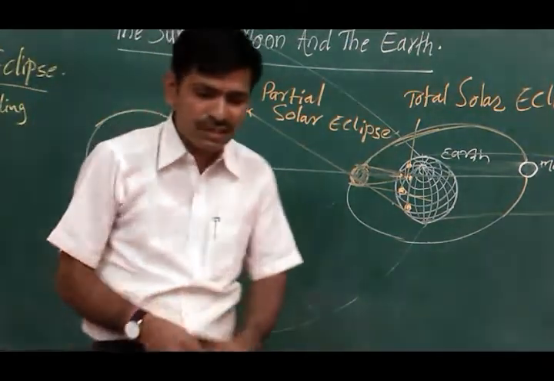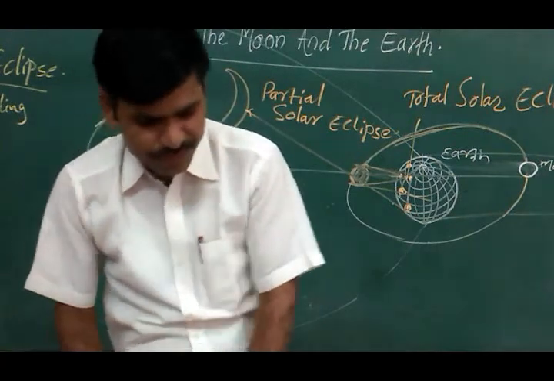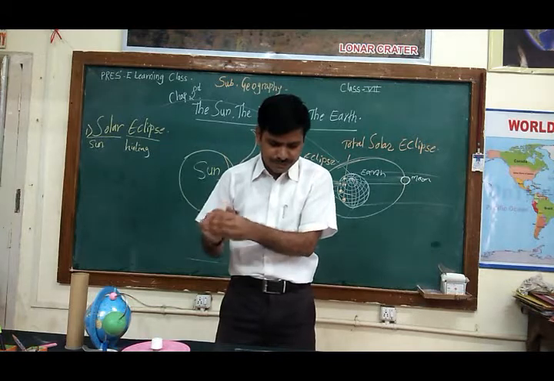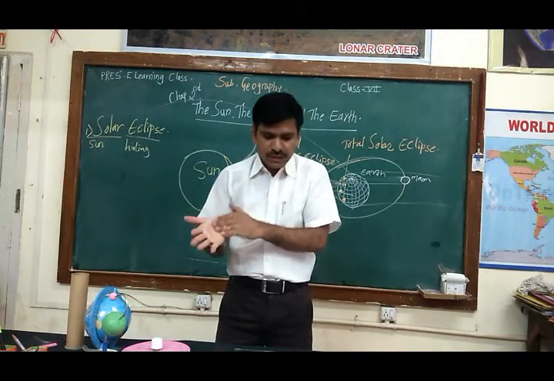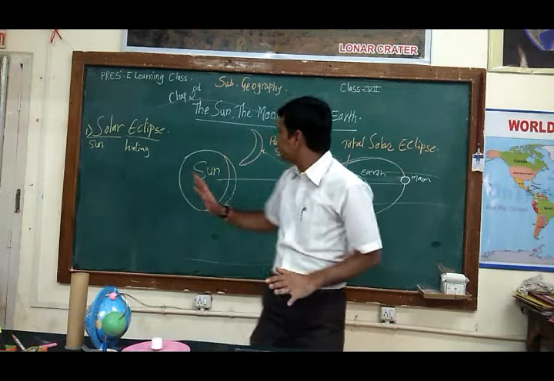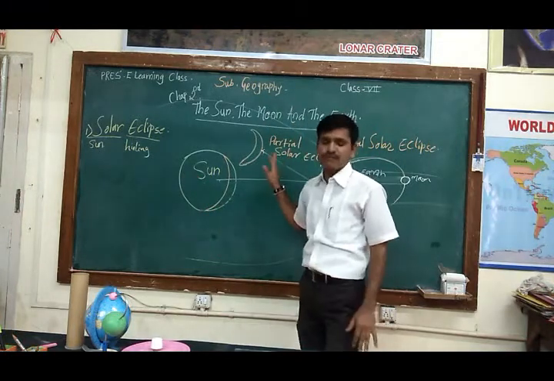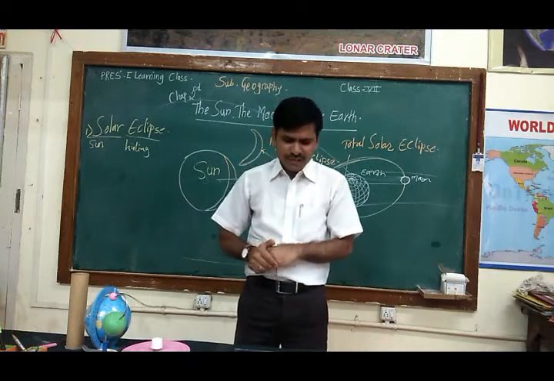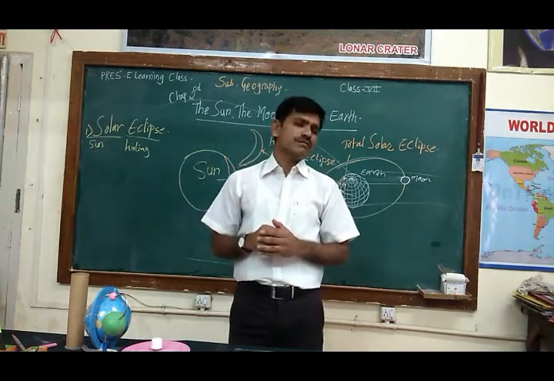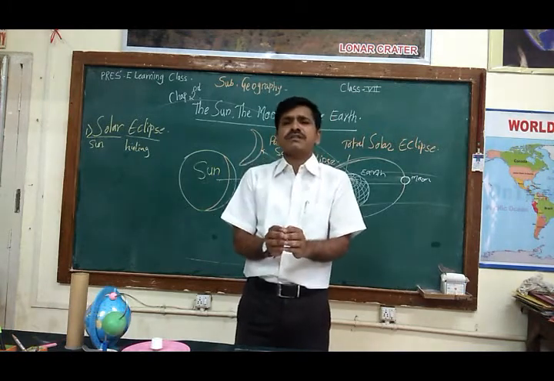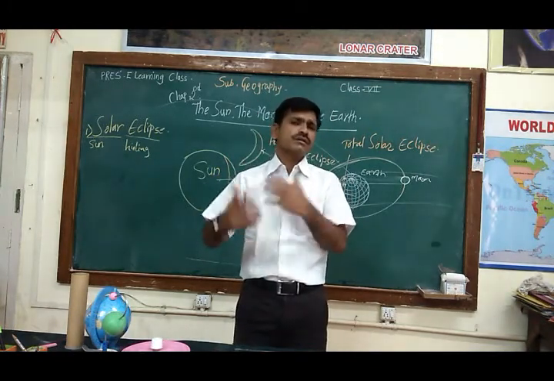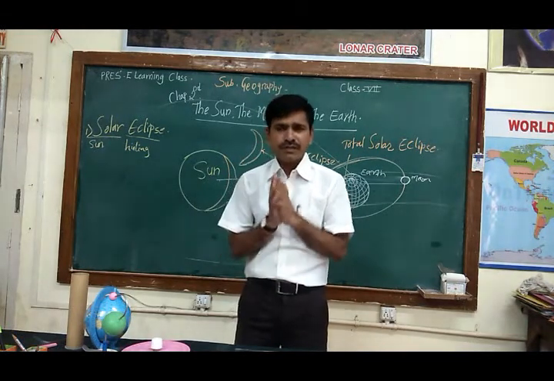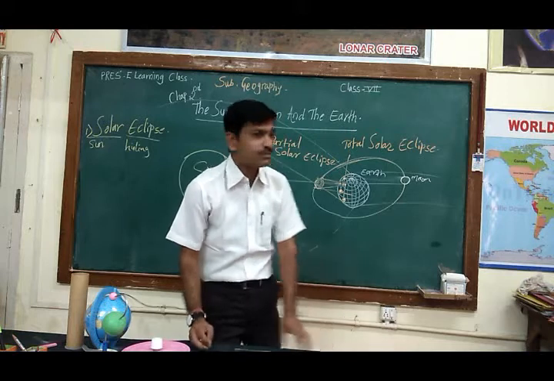And the last is there, that is called as... So before starting the last topic of the chapter, I want to tell you one thing. Do you understand what is meant by total solar eclipse and partial solar eclipse? Another eclipse is called an annular solar eclipse, but it is very rare to observe. How is it?